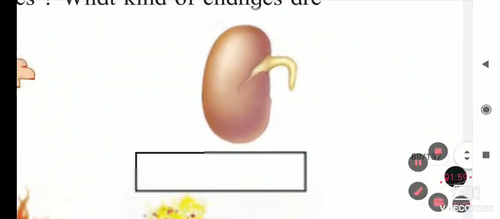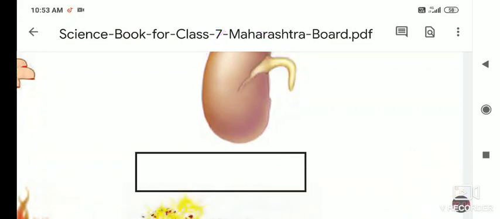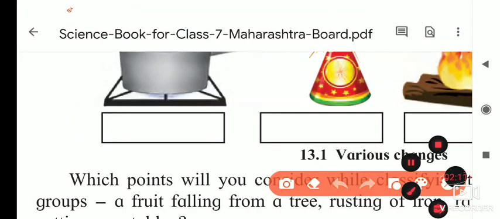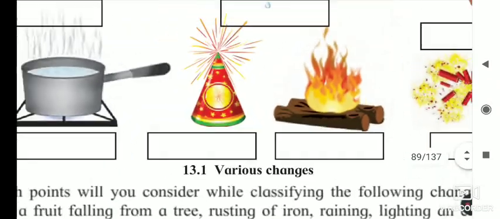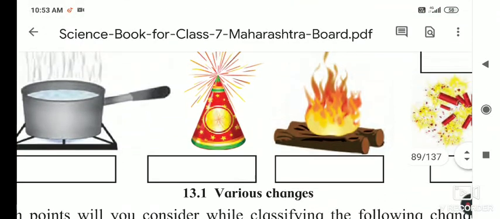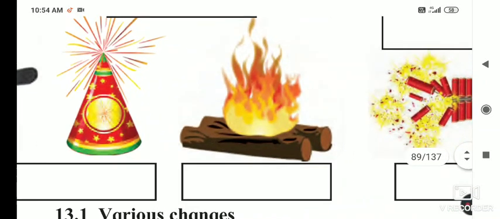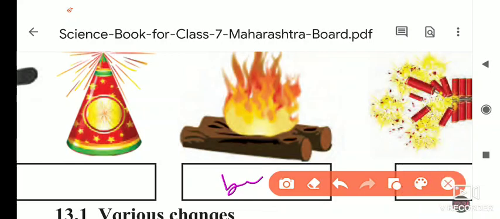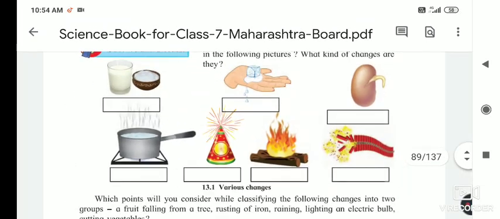If you see this picture, you will notice that it is a seed and it shows the sprouting. Seed is sprouting. On the next side, the water is boiling. Then next, the firecracker is there. So when it cracks, what happens? It produces light, sound and different gases. Here in this picture, burning takes place, and here the firecrackers are crackling.